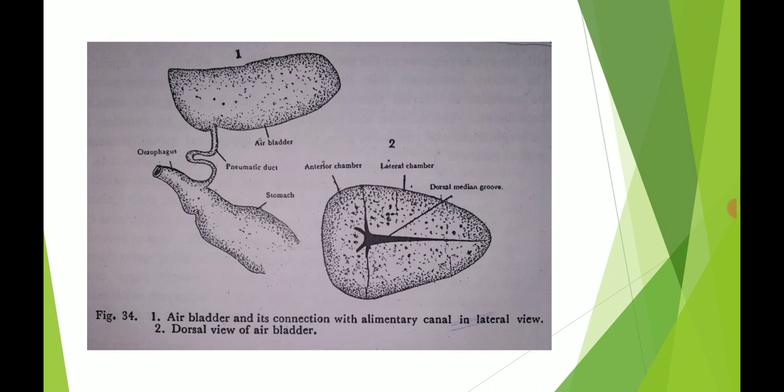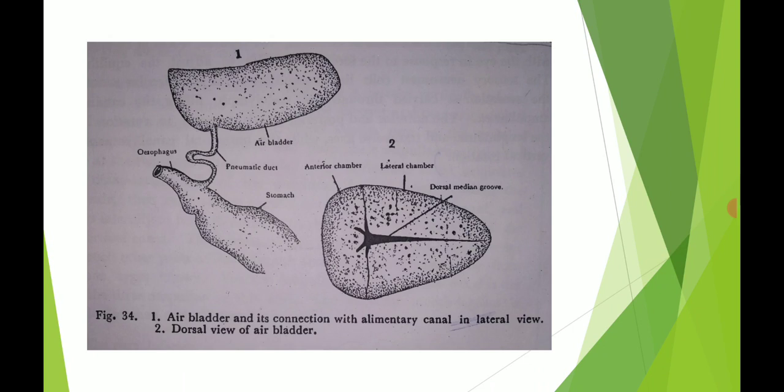In the first diagram, this is the air bladder, which is connected to the alimentary canal, part of the digestive system of the fish. The S-shaped tube-like structure is called the pneumatic duct.